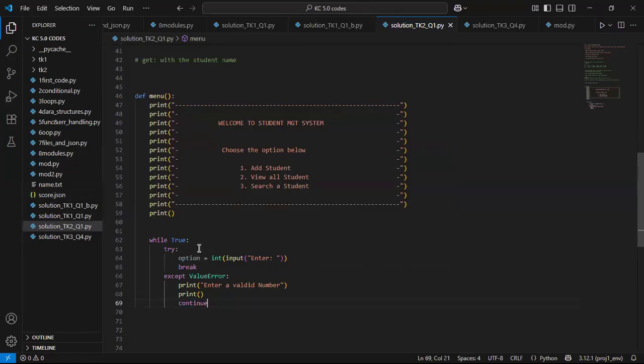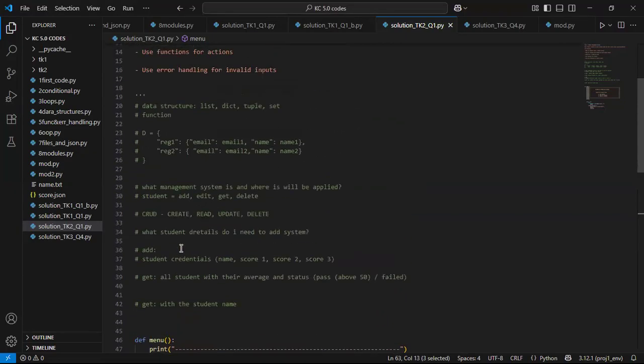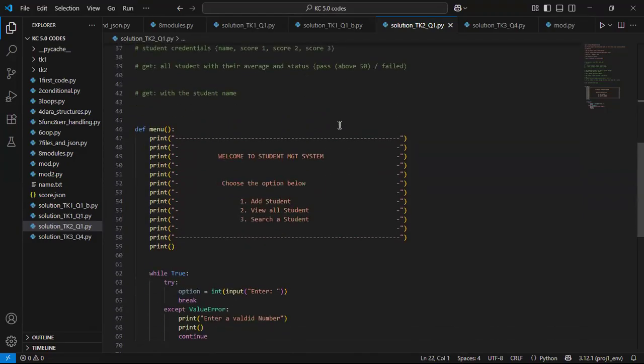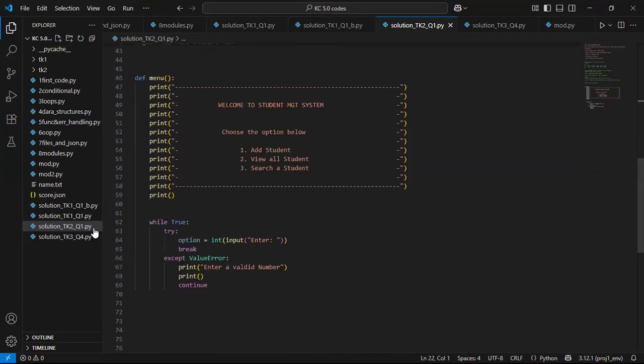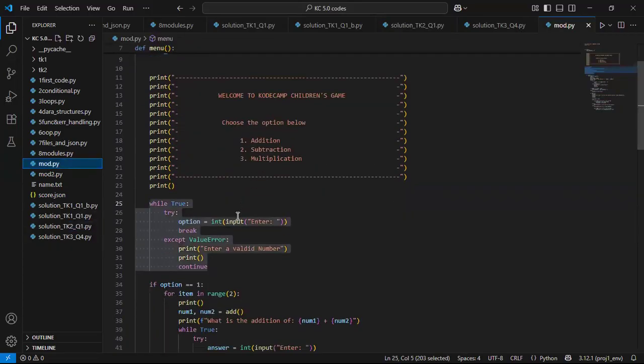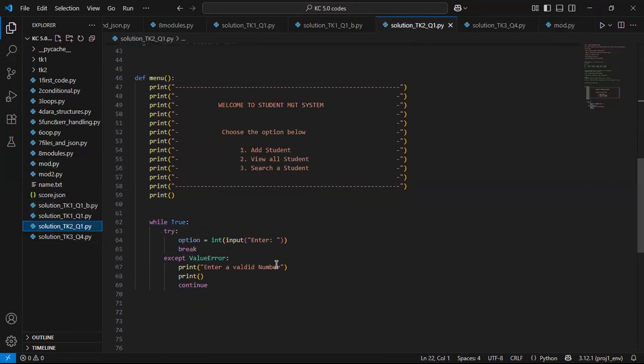We are familiar with try and except because I said to use error handling for input, and at that point we covered try and except. Let's go back and see if there's anything we can copy from here. Basically nothing, so I'll come back and continue our code from here.